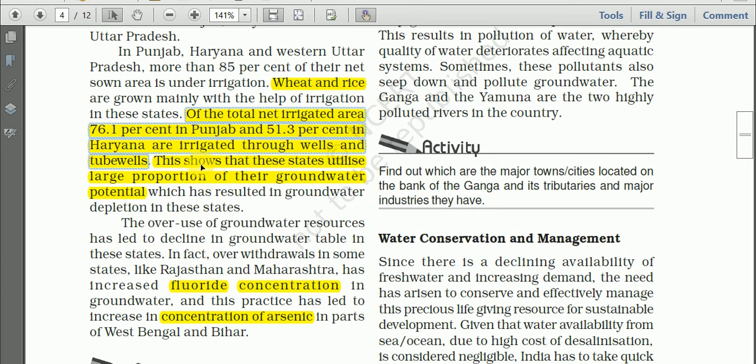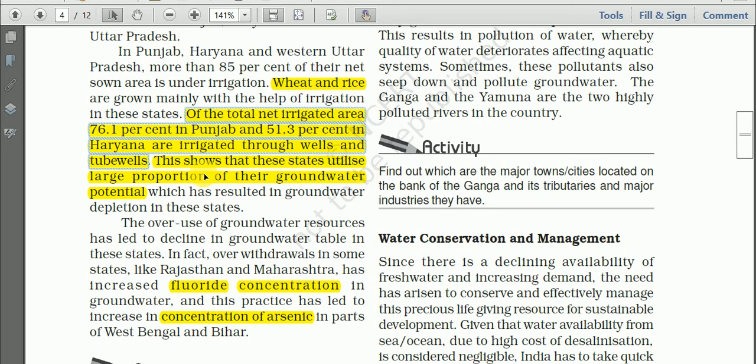So of the total net irrigated area, 71.1% of Punjab and 51.3% in Haryana are irrigated through the wells and the tube wells. That means in Punjab, 76.1% of the irrigated area is provided by these wells and the tube wells. Likewise, in Haryana also, 51.3% of the agricultural land is irrigated by wells and tube wells.